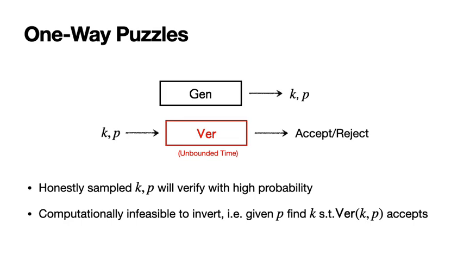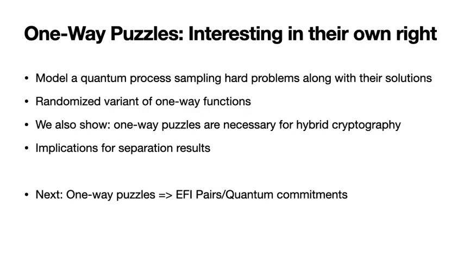Now, the fact that solutions do not have to be efficiently verifiable is very unusual for a cryptographic primitive, and we find it somewhat surprising that we can build useful objects from this kind of unverifiable hardness. However, we do think that one-way puzzles are interesting in their own right, and this is because on one hand, they model this quantum process that samples hard problems with solutions and can be thought of as a randomized variant of one-way functions.